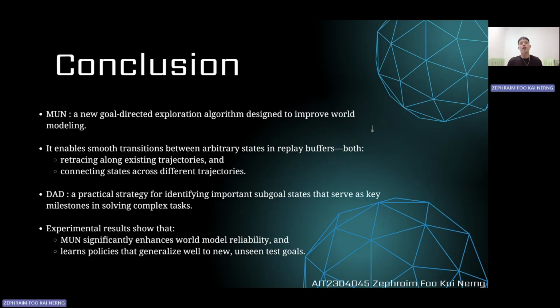So this research paper has shown us that MUN is a new goal-directed exploration algorithm that is designed to improve world modeling. The paper also introduces DAD, Distinct Action Discovery, which is a practical strategy for identifying important sub-goal states that serve as key milestones in solving complex tasks. After some experiments, we see that MUN significantly enhances world model reliability, and it also learns policies that generalize well to new task goals.